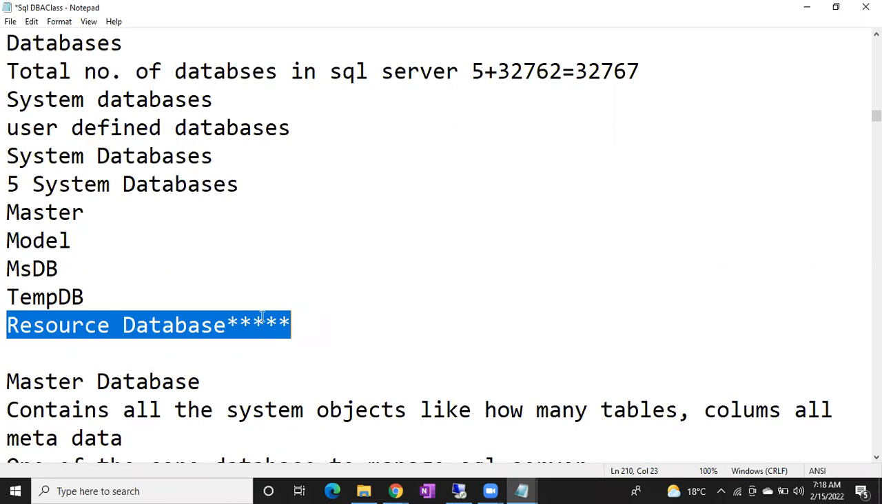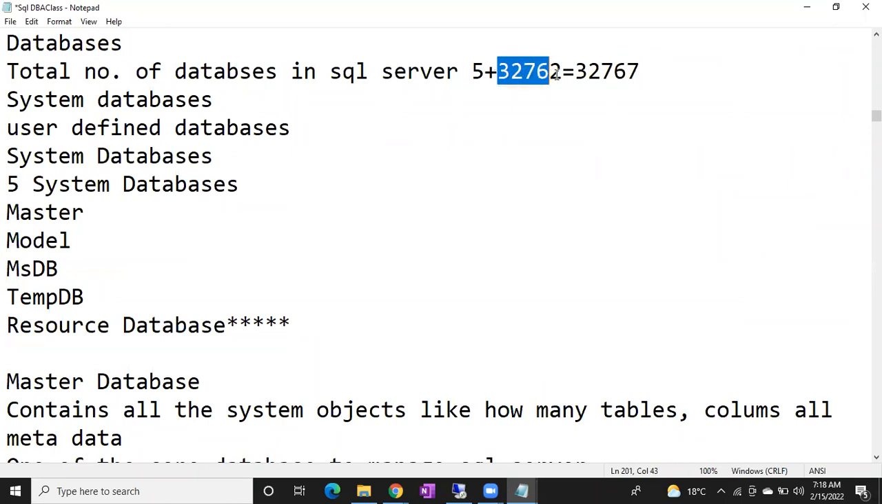So you can only see master, model, MSDB, and TempDB. These 4 system databases you can see. And very important, guys, in the interview they will ask at least 2 questions on system databases. SQL Server supports 32,767 databases, and 5 system databases come with the installation. So 32,767 minus 5, you can create 32,762 databases. Total it will support 32,767, right? 5 come along with the installation, so 5 plus 32,762 makes 32,767 databases.